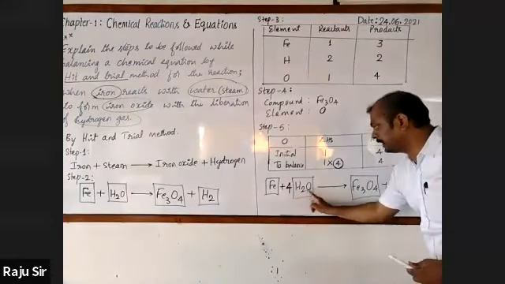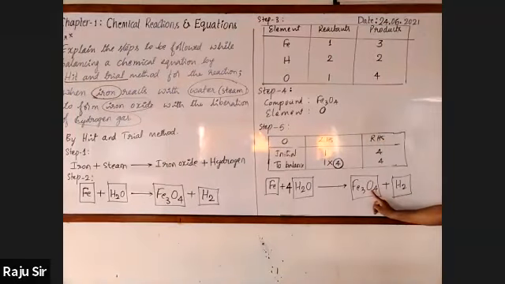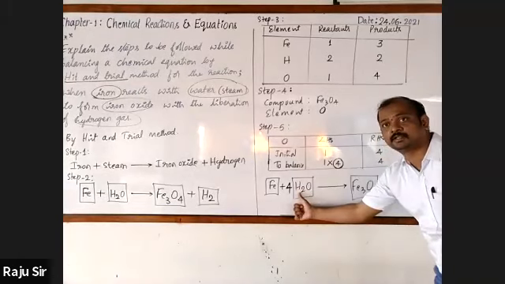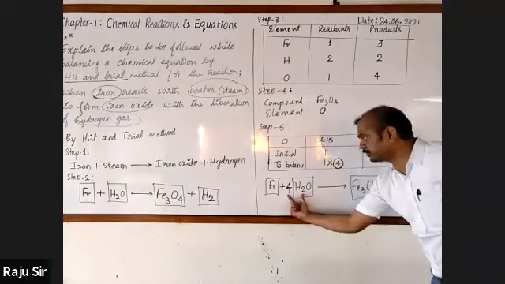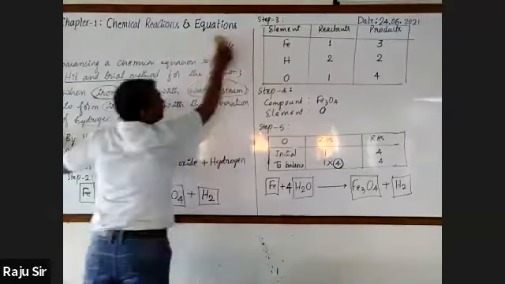The oxygen atom is balanced. Here 4 atoms of oxygen, here 4 atoms of oxygen. But to balance further, you have to take the next element as hydrogen. How many atoms of hydrogen? 8. You know, 4 twos are 8. Here, how many atoms of hydrogen? 2. Multiplying by 4, correct. You got it.